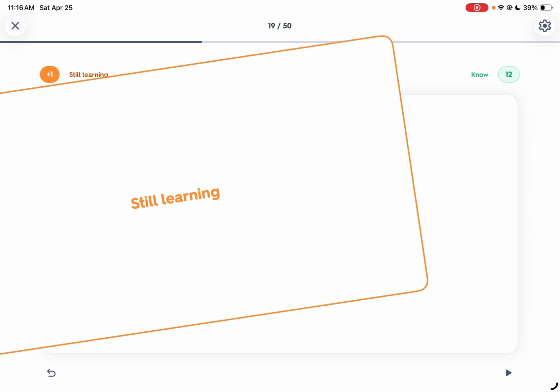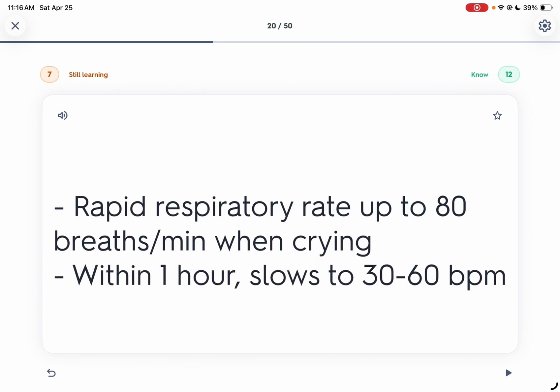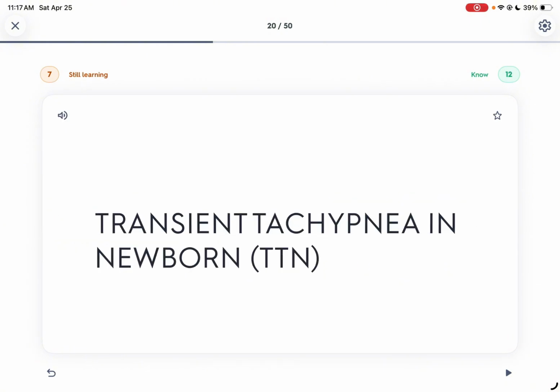So rapid respiratory rate up to 80 breaths per minute when crying. So when crying, ang iyang RR maabot siya 80. So within 1 hour mo slow down na gyapon na siya to 30 to 60. Transient tachypnea in newborn.